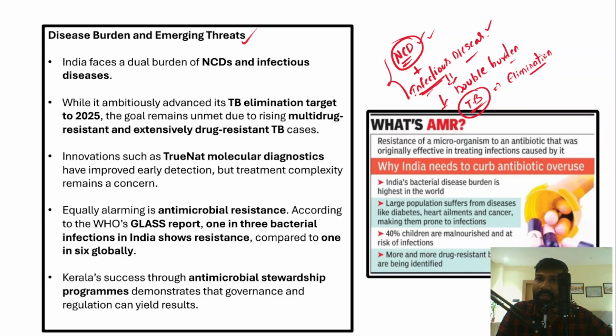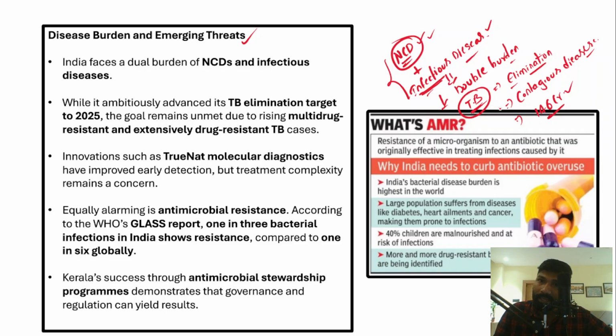Why is its elimination very difficult? The reason is that it is a contagious disease. What is a contagious disease? A disease which spreads from one person to another. And what is the total population of India? Around 146 crore, the largest populous country in the world.